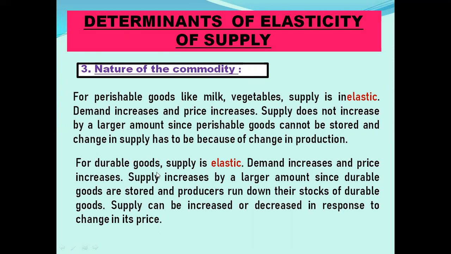But for durable goods, supply is elastic. Demand increases and price increases. Suppose supply increases by a large amount, since durable goods can be stored, and producers run down their stocks of durable goods. For durable goods, what happens? Producers can easily store that good because it won't perish. So when the price increases, they increase the supply by a large amount because they run down the stocks of durable goods, and supply increases or decreases in response to change in price. So for durable goods, supply is elastic.